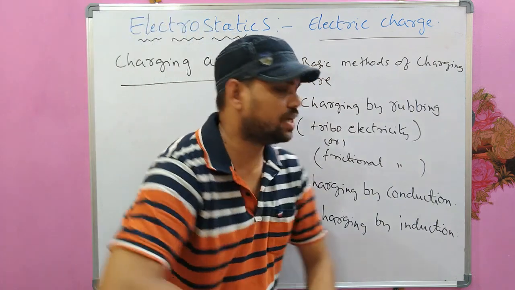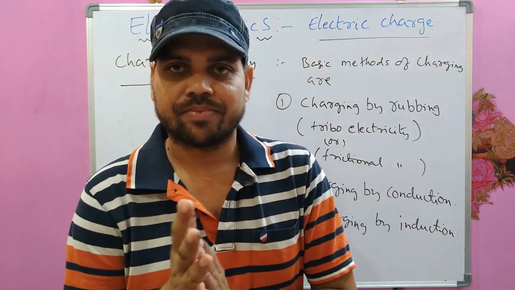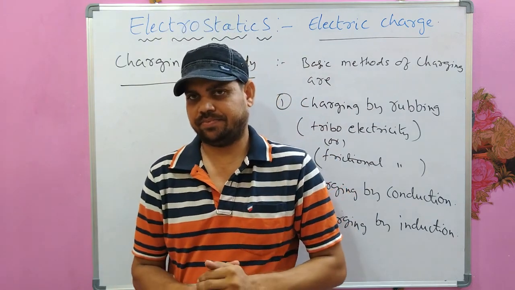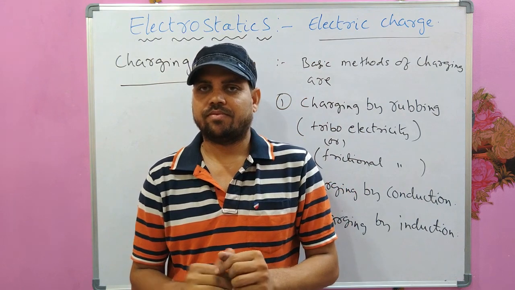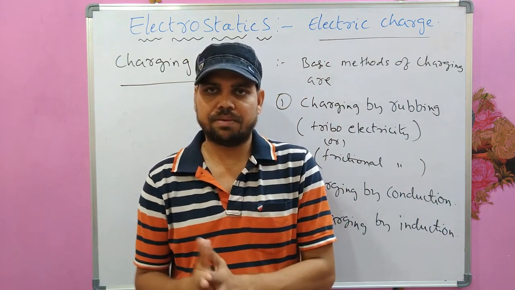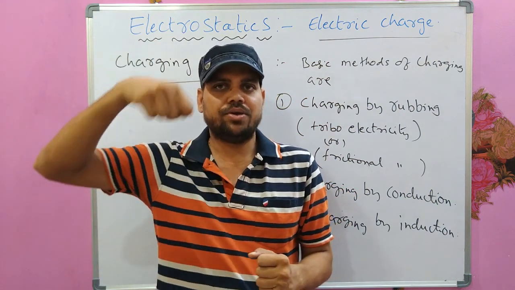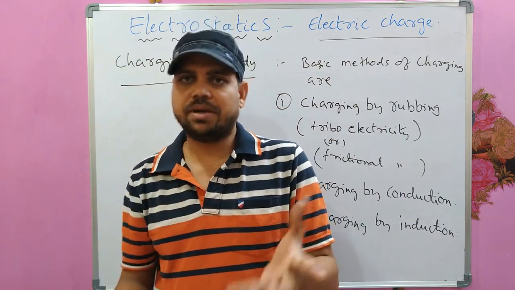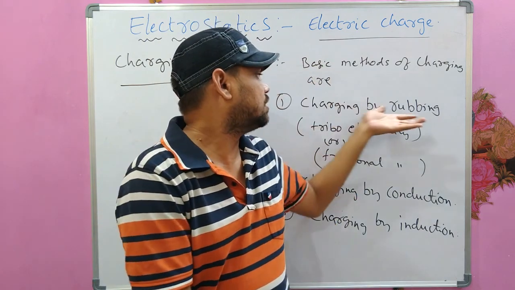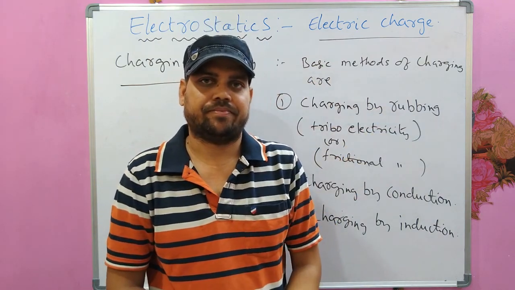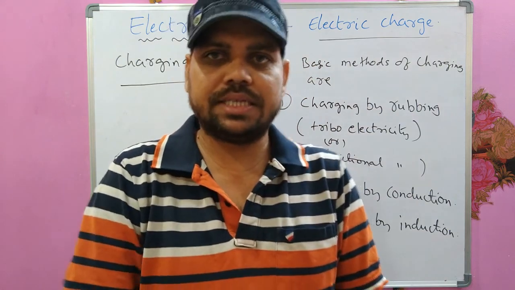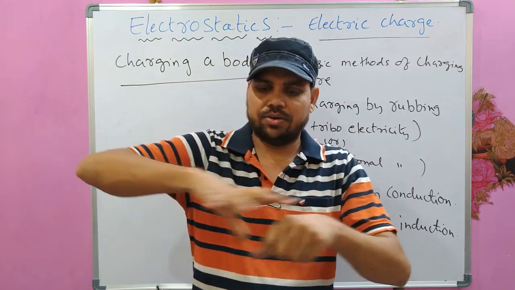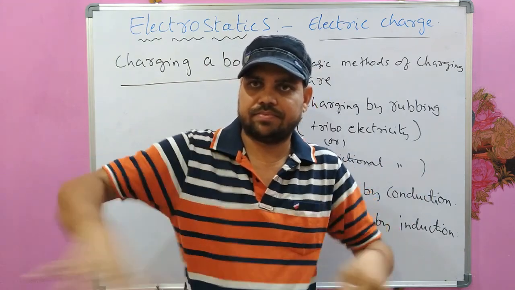Okay, so we will see one after the other. Charging by rubbing. This is the first method of discovery of charge, where I have told you an example in the beginning of this lecture. Combing your hair, dry hair with a comb, the charge accumulated on the comb is by rubbing. The best example here we can see is, for example, consider a glass rod on which you rub it with silk cloth.